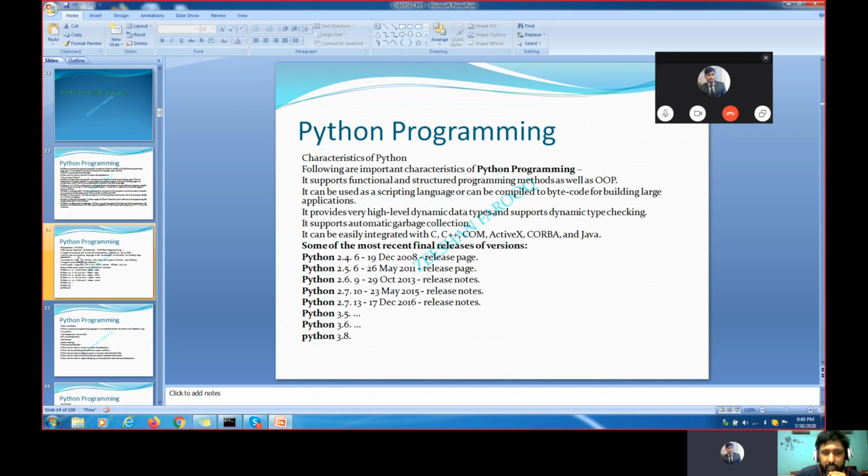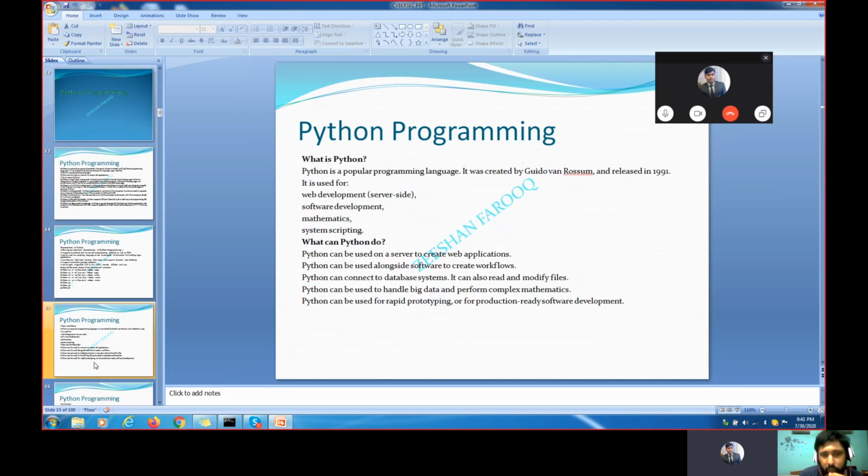Now, what are the basic releases of Python? Python programming language, as I told you, was released somewhere around 1985. And what are the basic versions of Python? Python 2.4 was started on 19 December 2008, and then slowly it kept on going, and now we are recently using the Python 3.8 version.